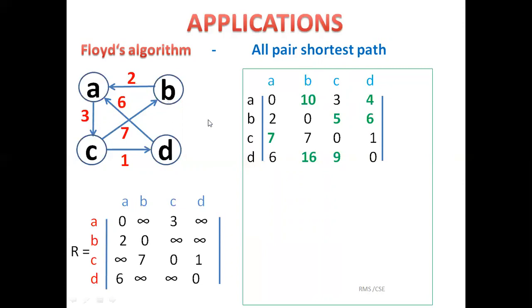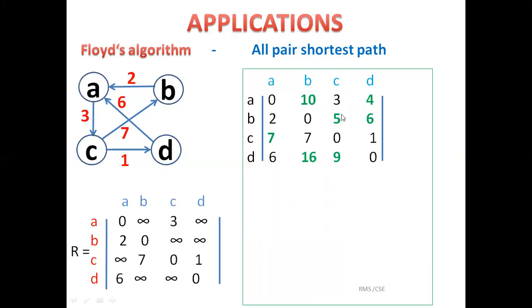So here 3 plus 7, 10. Similarly, A to D, there is no direct edge, but here I have written 4. Means A to C, C to D. Check here direction also. So 3 plus 1, 4.